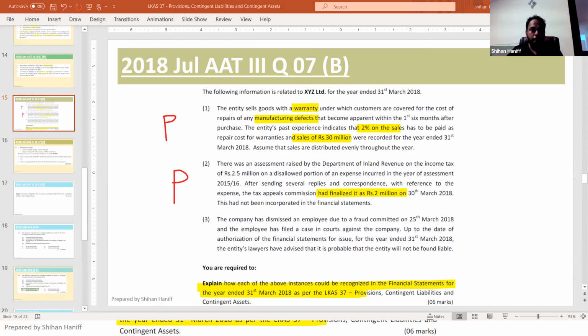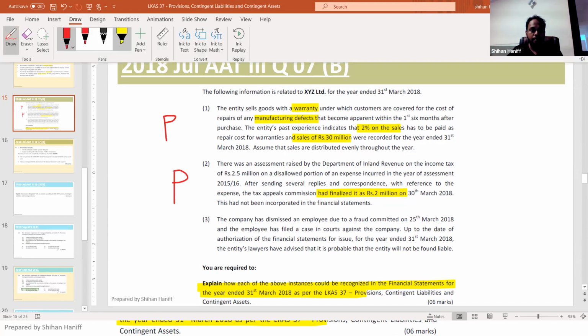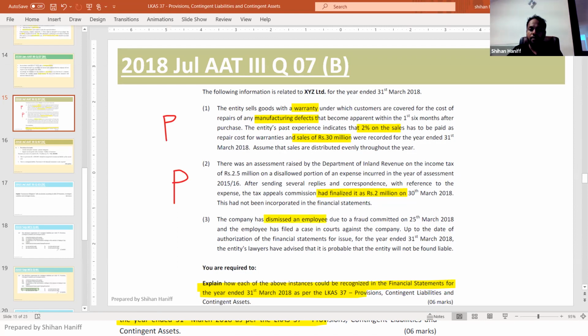Third one. The company has dismissed an employee due to a fraud committed by him. The employee has filed a case in courts against the company. Up to the date of authorization of the financial statement, the entity's lawyers have advised that it is probable that the entity will not be liable.